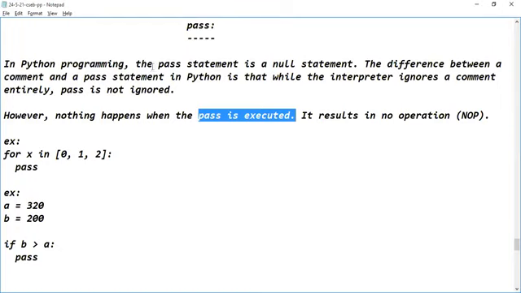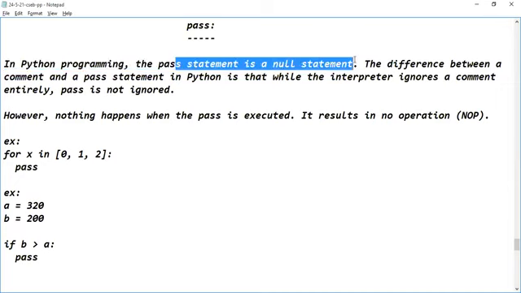In Python programming language, the pass statement is a null statement. Observe the difference between the comment and the pass statement. Does the translator of the programming language consider comments, guys? Please respond. No, sir. Comments will be ignored by the translators, whether it is a compiler, interpreter or assembler.